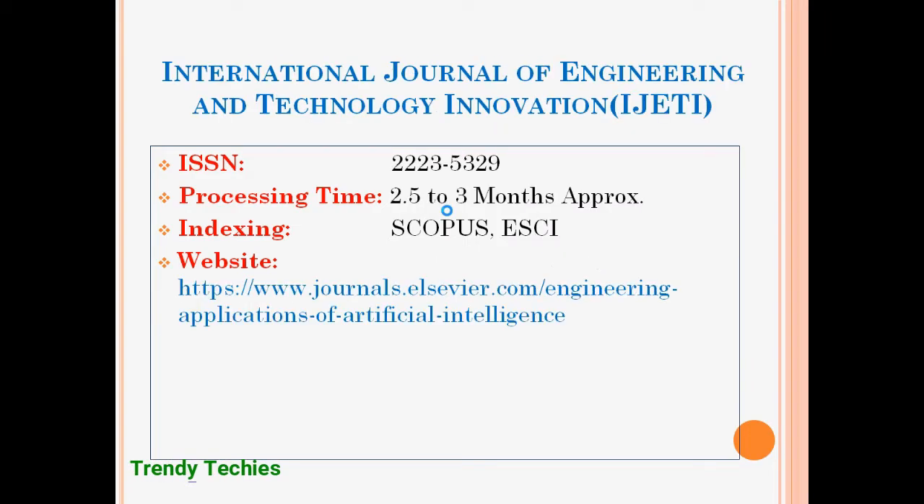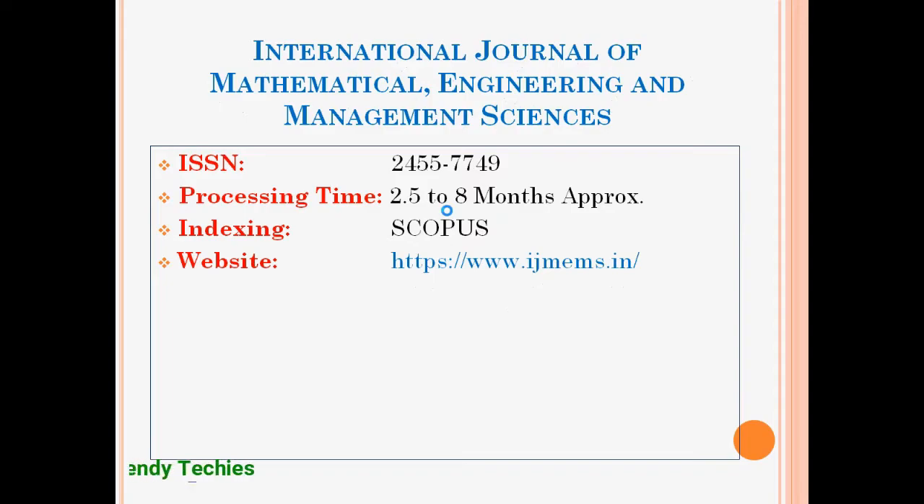This one is International Journal of Engineering and Technology Innovation, IJETI. ISSN is 22235329. Processing time is 2.5 to 3 months approximately. Indexing is Scopus and ESCI. Website is given below. The other one is International Journal of Mathematical Engineering and Management Sciences. This journal is somewhat specific because here you can see mathematical papers and management papers. These kinds of papers are eligible to publish in this journal.